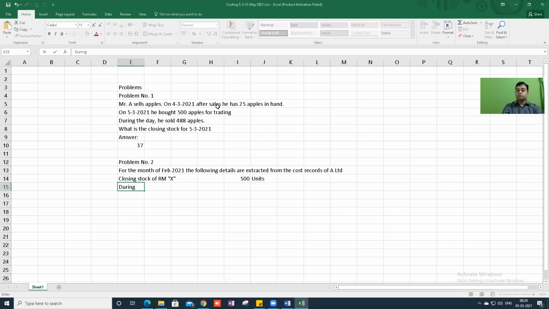During March 2021, the following details are given. Purchase of raw material X: 28,500 units. Issued to production: 22,750 units.